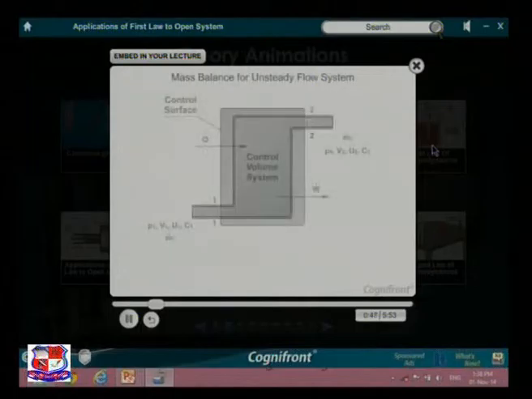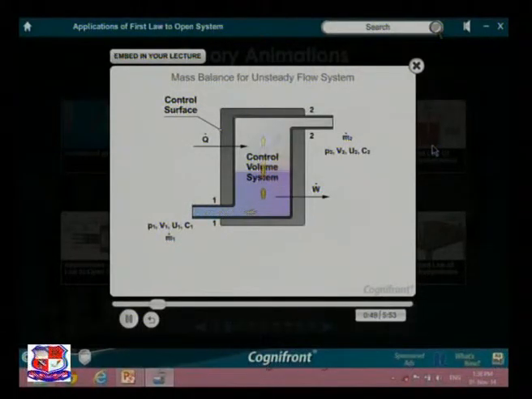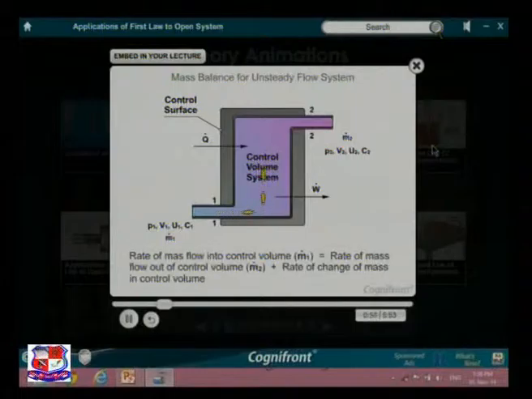Let us study the mass balance for an unsteady flow system. An unsteady flow system is a system in which the rate at which mass m1 flows into the control volume is equal to the rate at which mass m2 flows out of the control volume plus the rate of change of mass in the control volume.